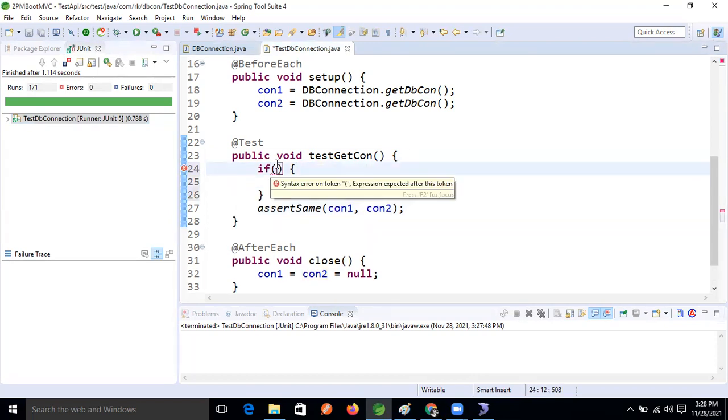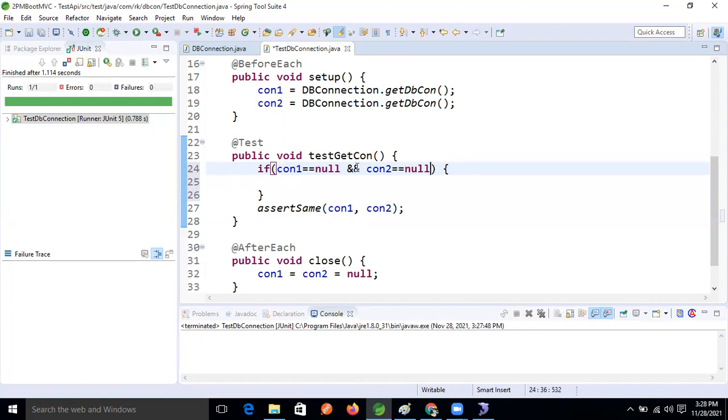If connection con1 equal to null and con2 equal to null, means we will get the failure situation. If both are null, then this block will execute.